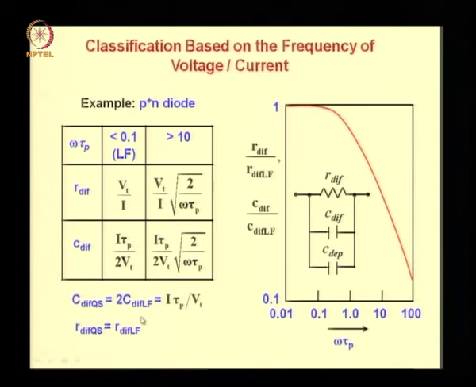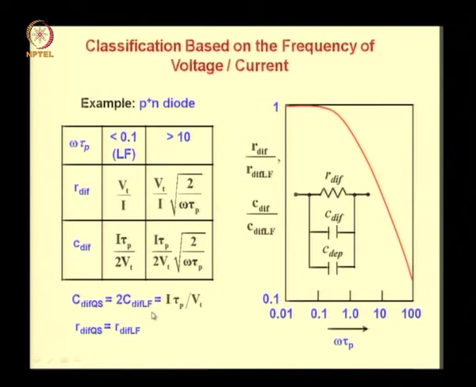So this is an example to illustrate the fact that quasi-static and low frequency values of a parameter need not be identical. However, both of them will be independent of frequency. Now R diffusion quasi-static on the other hand is identical to R diffusion low frequency.